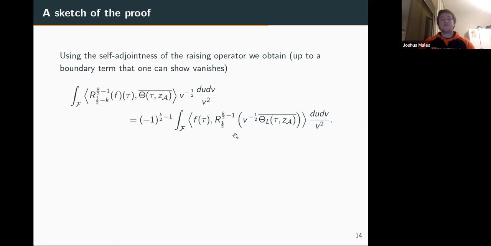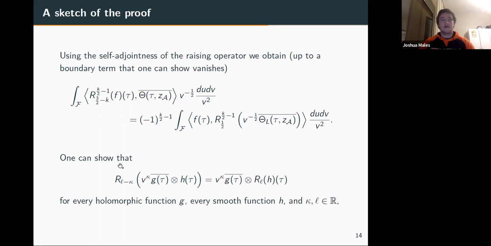So what's the point? The point to use Stokes' theorem is we want some differential operator acting on theta_L, but we want it in d by d tau bar. So we want like a lowering operator here, not a raising. So we've got to do something on this right-hand side. How do we deal with this?